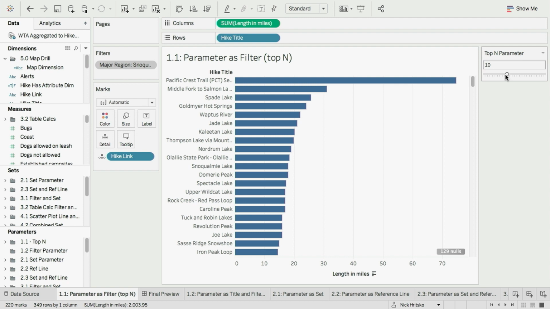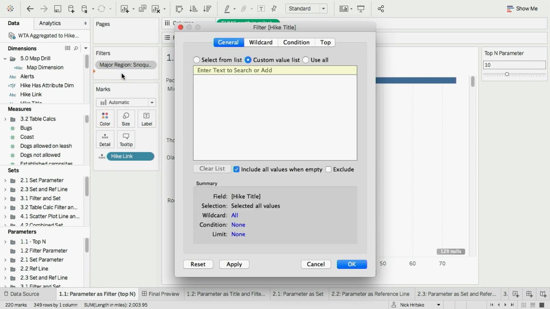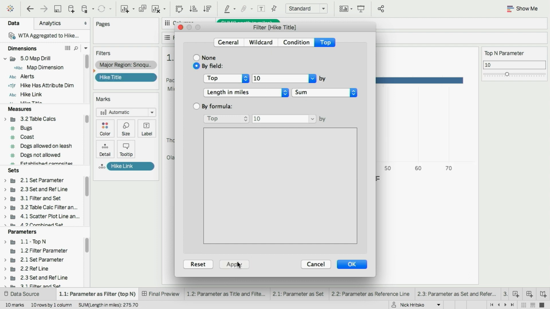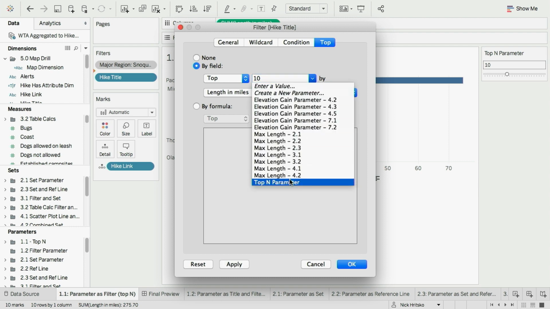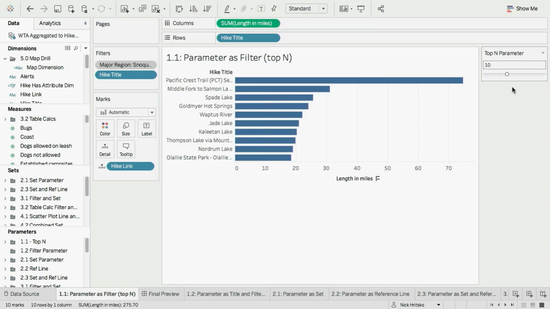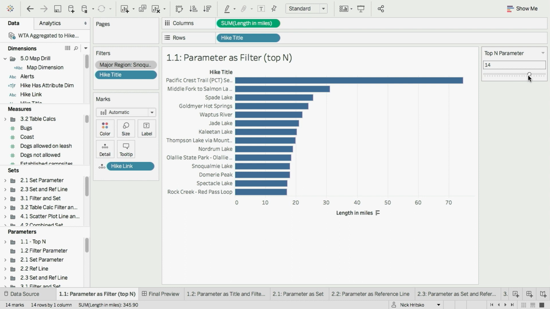So to do that, we'll take our hike title, we'll duplicate the field over on our filter, and I'll go to the top tab here. And Tableau gives me a way to say I want the top n by, and then length of the hike in this case. So I can say top 10 and hit apply, and the view updates in the background. But Tableau also gives me easy access to that parameter name. So I can choose that parameter, and when I hit OK, now my parameter actually changes the number of rows.